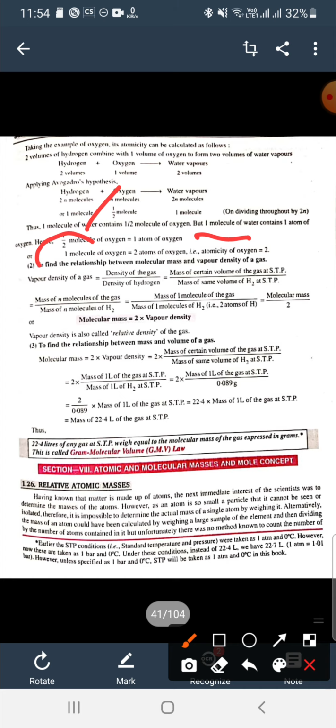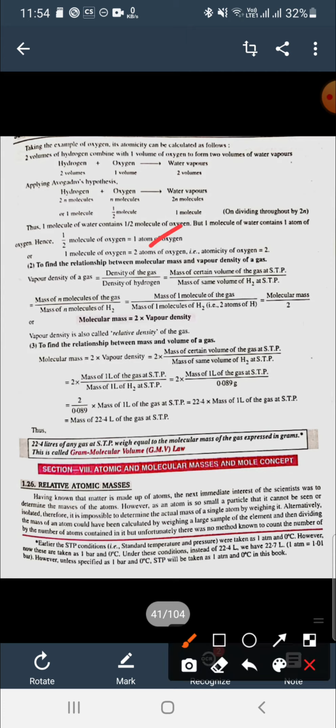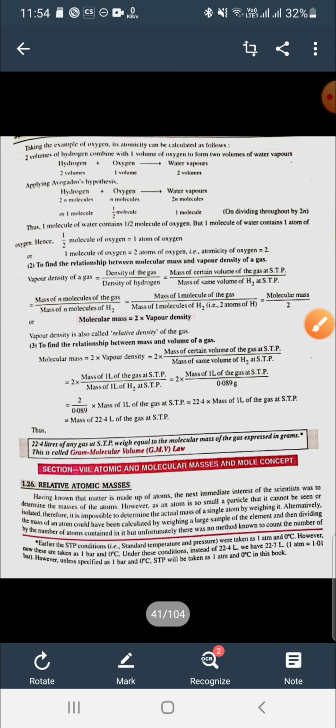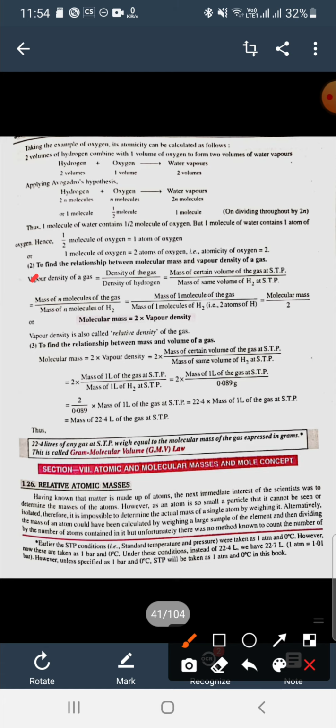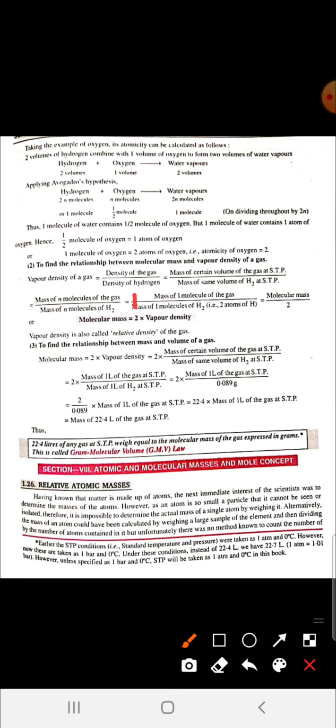So 1 molecule of oxygen contains 2 atoms of oxygen, just multiplying by 2. So it means atomicity is 2. In this way we calculate the atomicity. Next, to find the relationship between molecular mass and vapor density: vapor density has a formula, density of any gas upon density of hydrogen. So hydrogen is taken as a reference here.